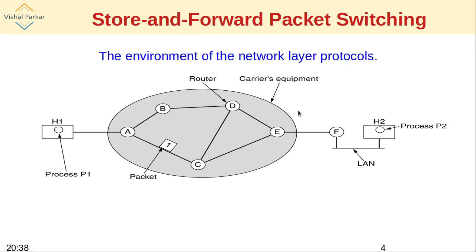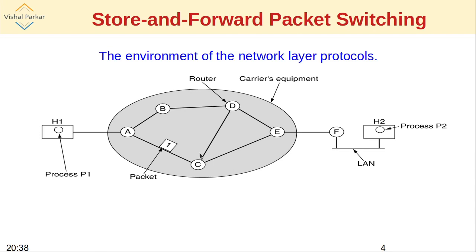This is the carrier's equipment. That means the ISP's routers along with the transmission lines that they connect through. These are the transmission lines. Now, this is what is called the carrier's equipment, shown as the shaded portion or the gray oval shape.